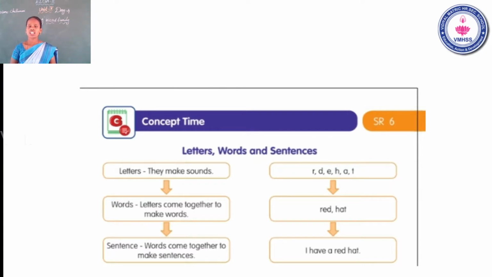Once again. Letters, they make sounds. Words, letters come together to make words. Red hat. Sentence, words come together to make a sentence. Is that clear? Now look at the next slide.